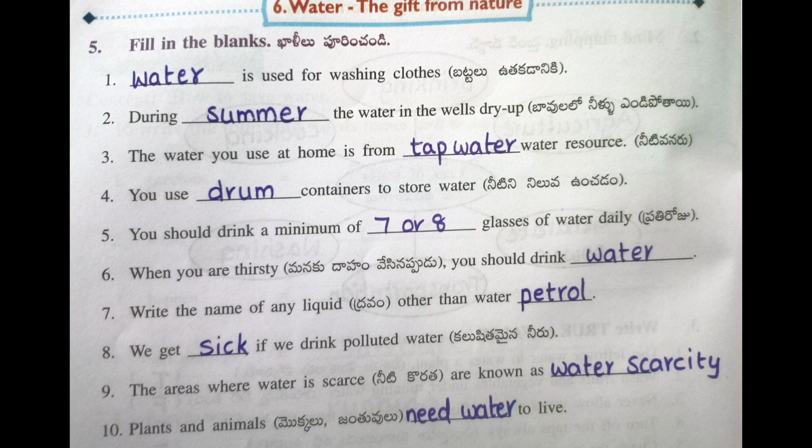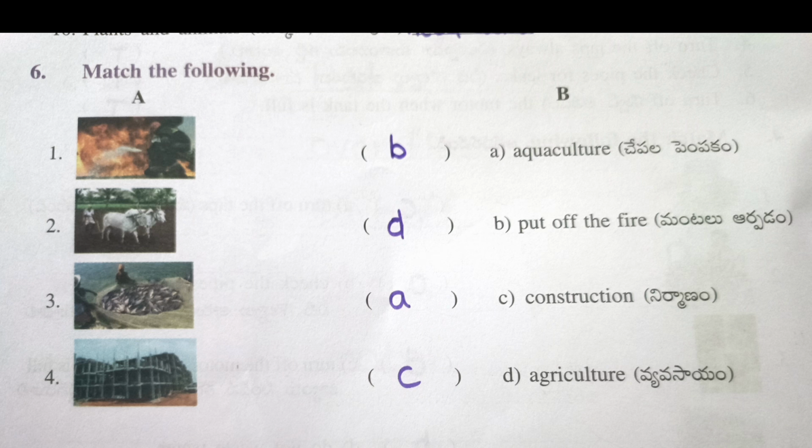Write the name of any liquid other than water. Petrol. We get sick if we drink polluted water. The areas where water is scarce are known as water scarcity areas. Plants and animals need water to live. Match the following: B, D, A, and C.